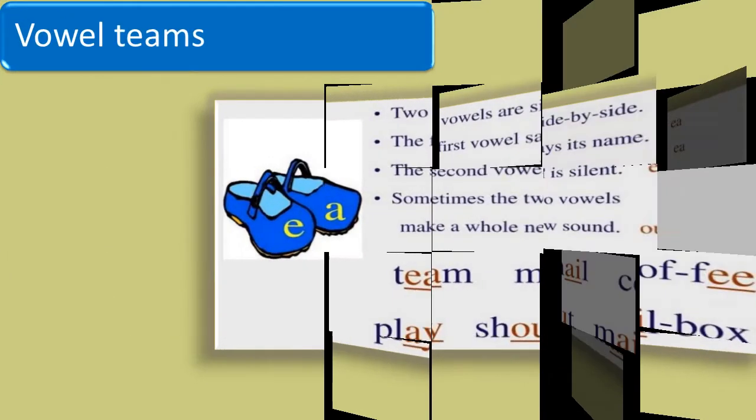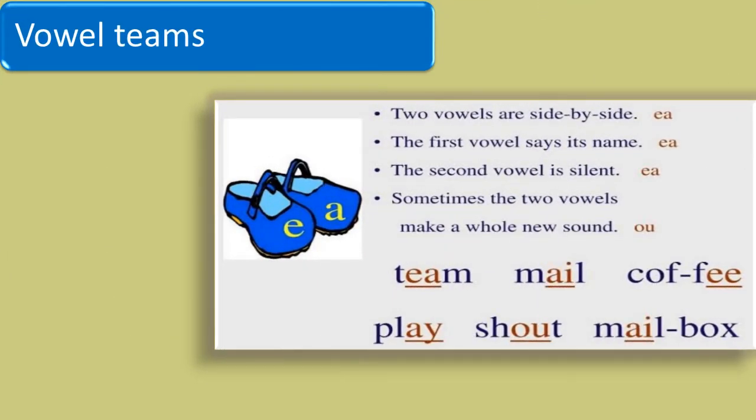Vowel teams. What is a vowel team? A vowel team is generally made up of two or more vowel letters. Please have a look at these examples so that you can understand what a vowel team is. Two vowels are side by side.